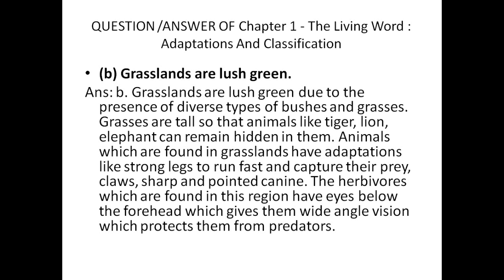The herbivores which are found in this region have eyes below the forehead. Their eyes are just below the forehead so that when they open their eyes they can easily see a longer area. Wide angle vision helps them, and they can see easily, which protects them from predators.